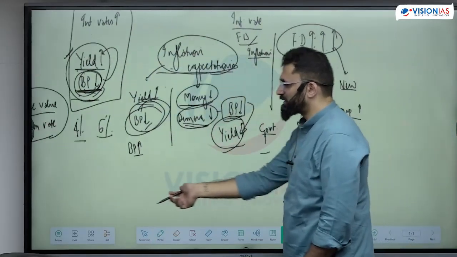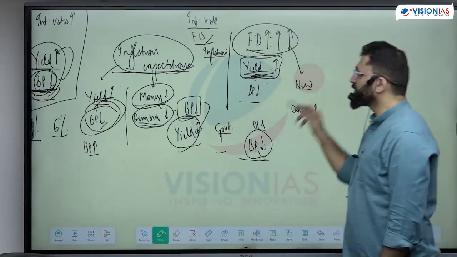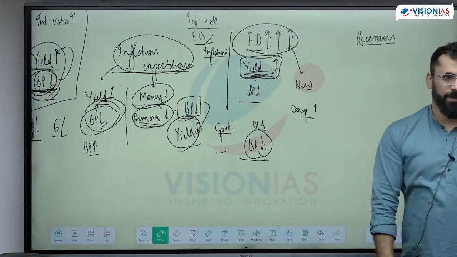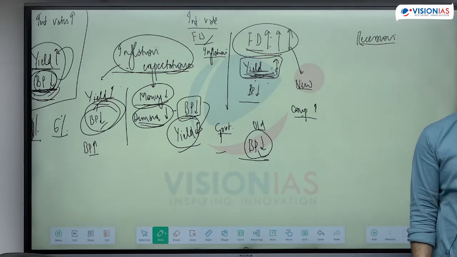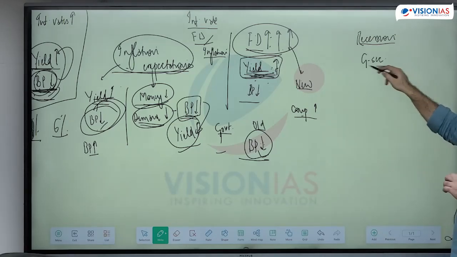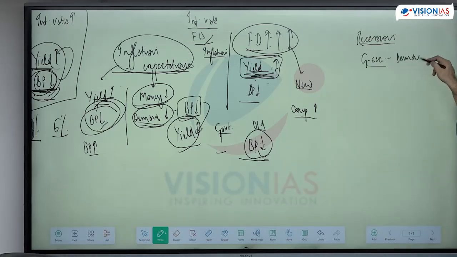Consider if there is a recession. Economy में recession हो रहा है. Which is the safest instrument to save? Who's the safest person to give money to? Government. That means the government security will see a higher demand. If there is a higher demand for government securities, what happens to the bond prices? The bond prices increase.